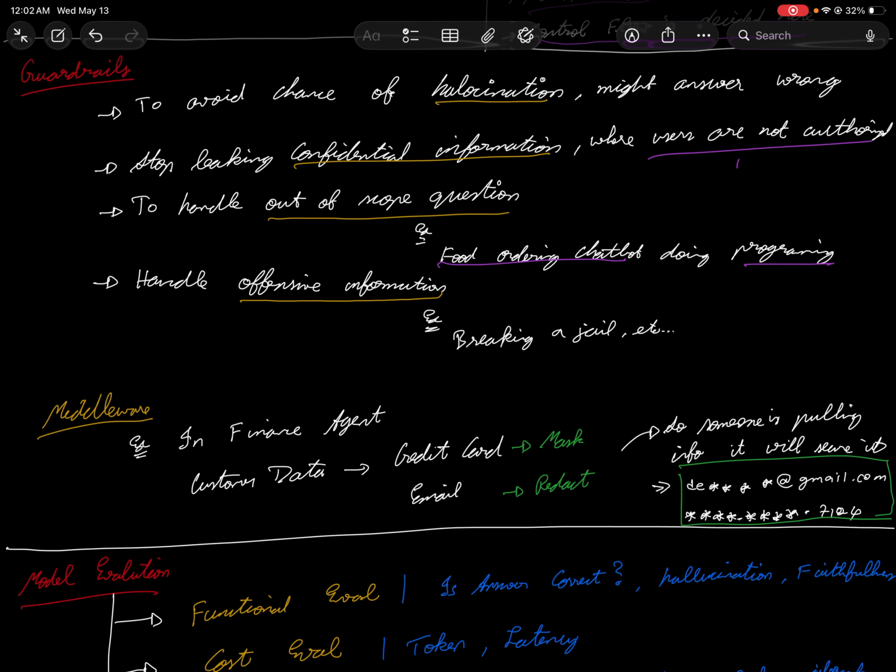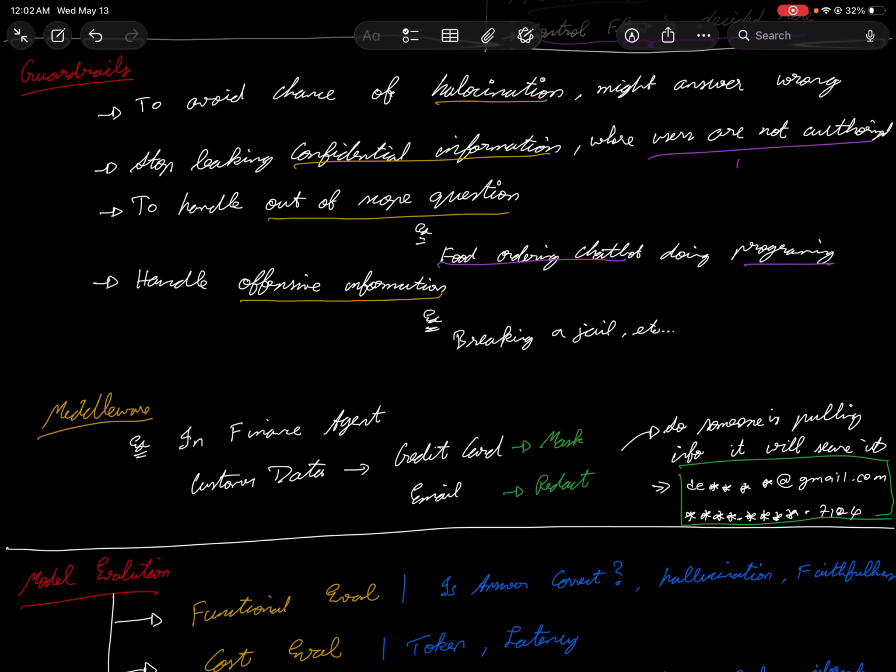Another is jailbreak. Jailbreak is basically the model breaking its own purpose of what it does. That's why we call it jailbreak in the AI world. We also should handle offensive information. Let's say you ask how to do a robbery, or how to break out of a jail. These are all offensive things, and that's how we should control those things in the model. That's what is called guardrails. That's where it is introduced. For example, we use middleware.